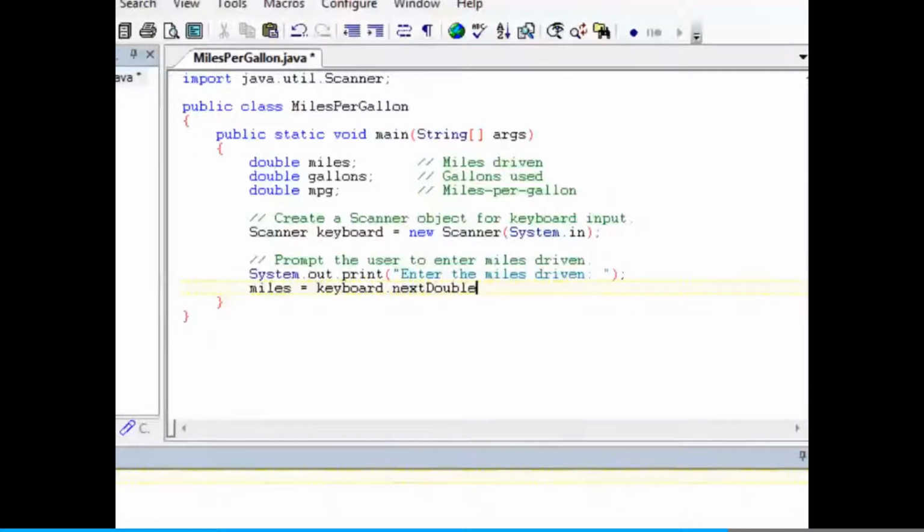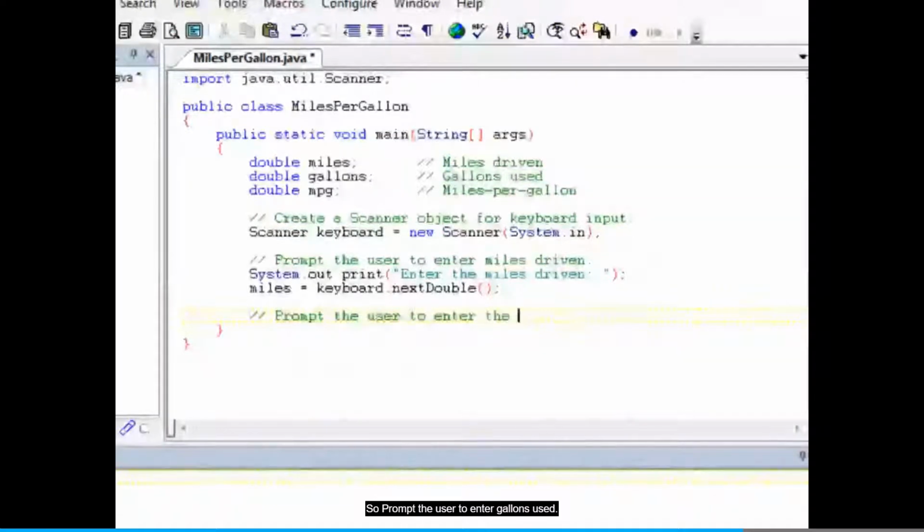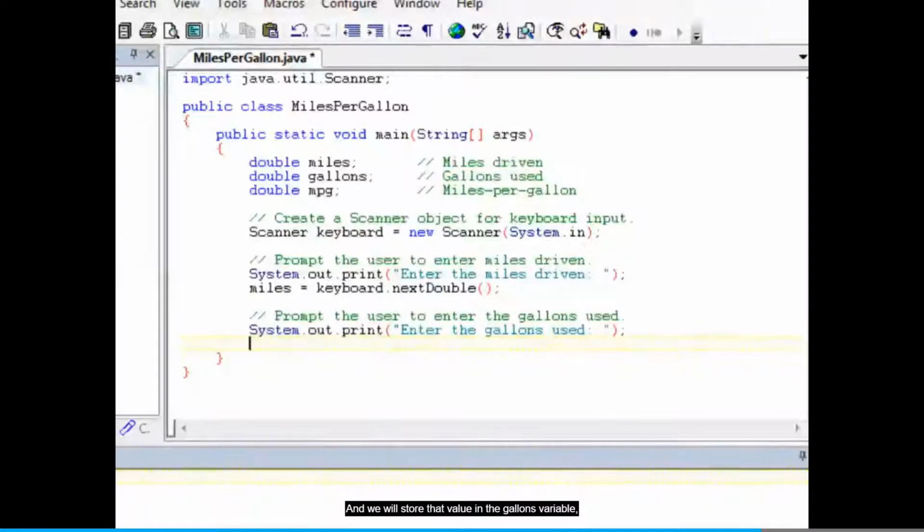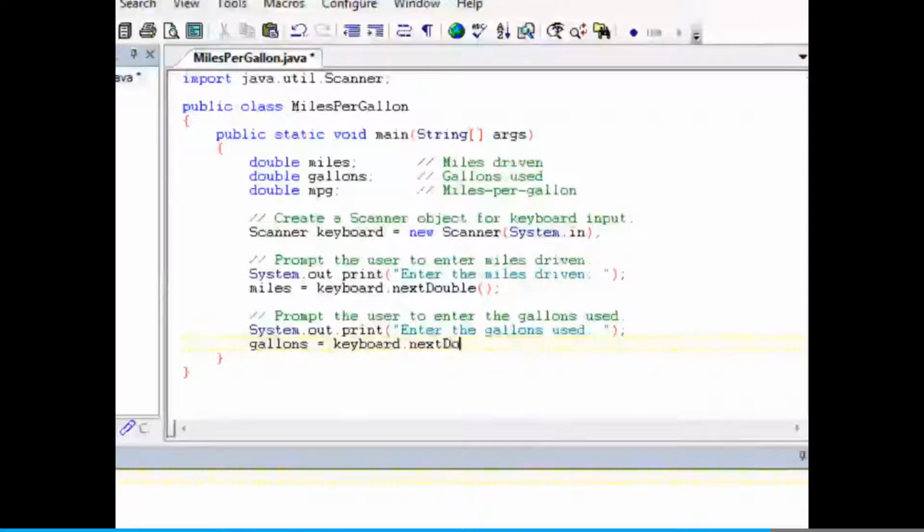Okay, we're going to do the same thing to get the number of gallons used. So prompt the user to enter the gallons used. And we will store that value in the gallons variable. So gallons equal keyboard.nextDouble.